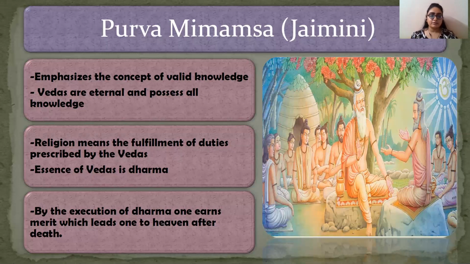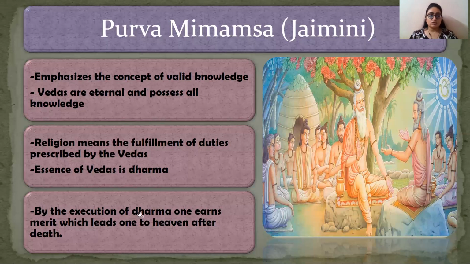If that person is following his or her dharma according to the Vedas, believes in the Vedas and is performing his duties as per the Vedas, then that person is a religious person. This is the definition of religion according to Purva Mimamsa. Now, what will happen when a person follows his duties as prescribed in the Vedas?